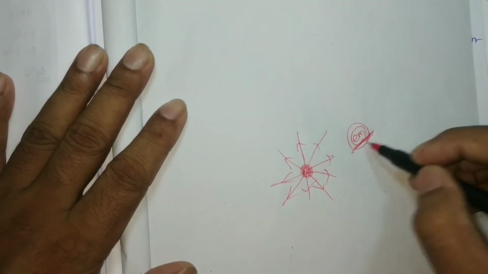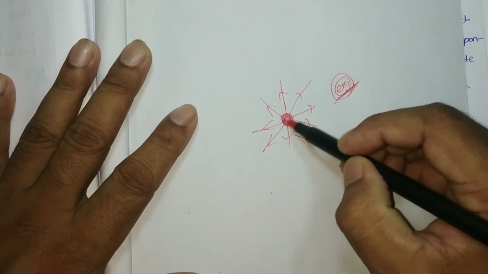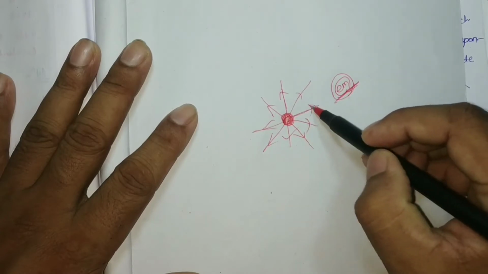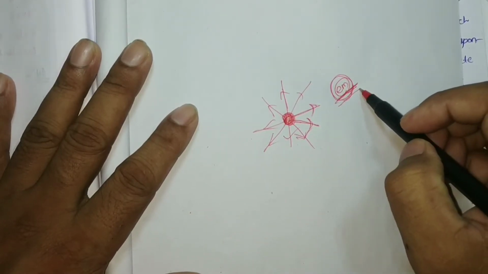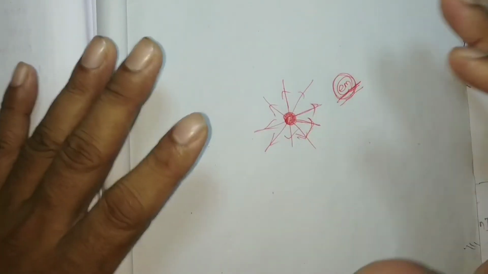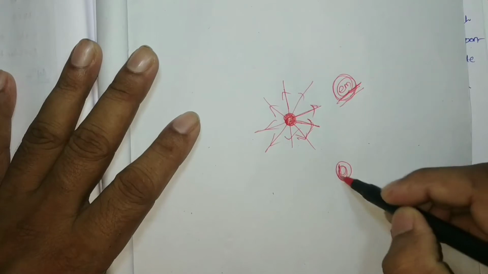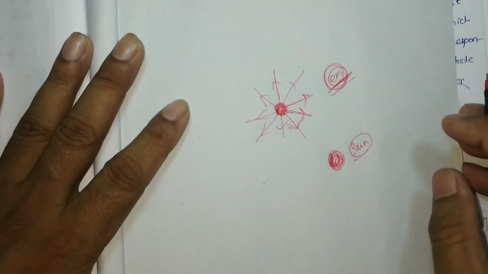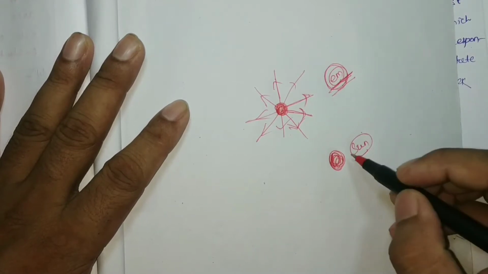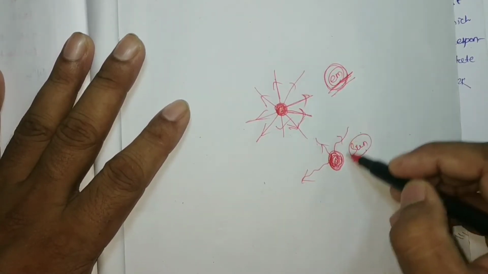That means if we consider an ideal black body, it emits all sorts of electromagnetic radiation, having all the wavelengths or all the frequencies. Suppose we consider the sun.